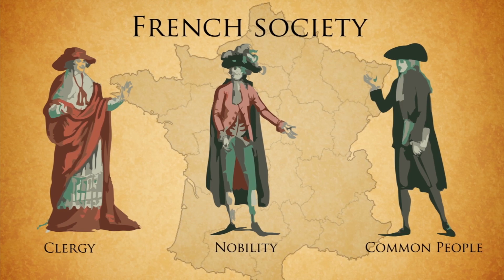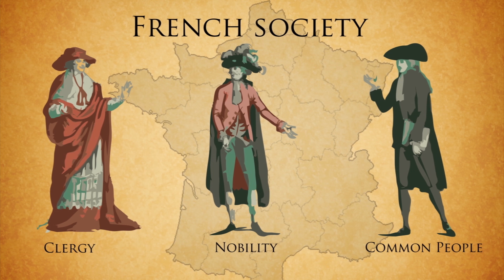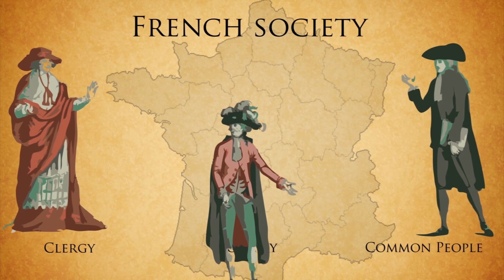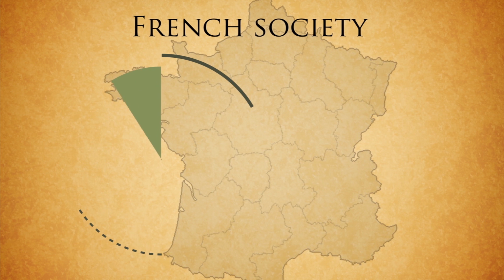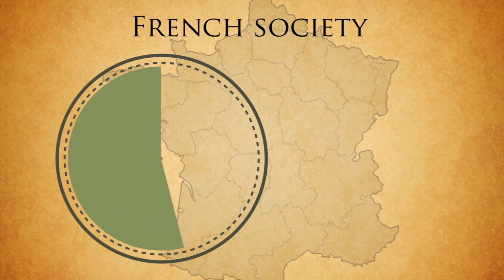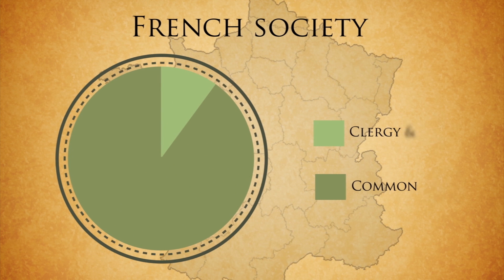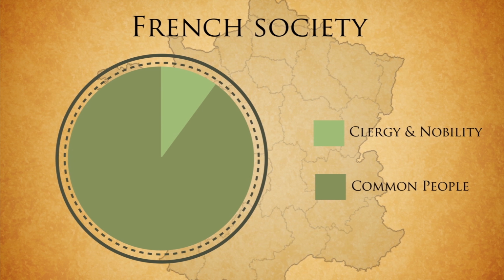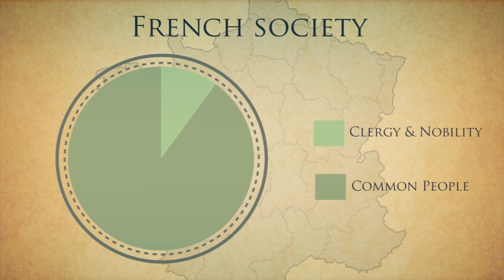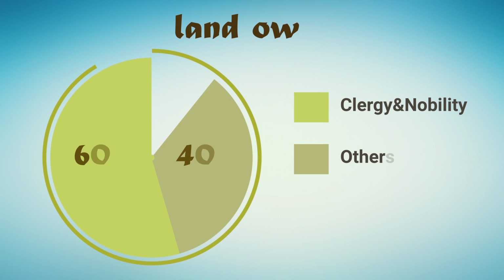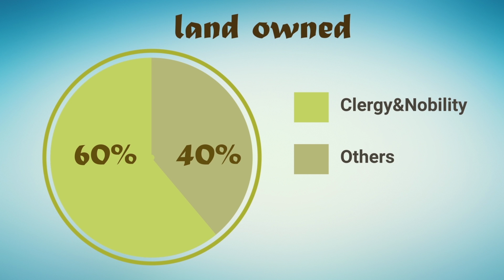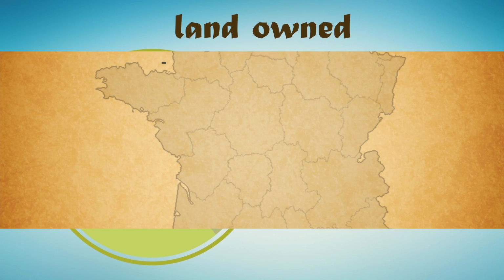French society in the 18th century was divided into three estates: clergy, the nobility, and the common people, commonly called the first, second, and third estates. The clergy and the nobility were 10% of the population but possessed 60% of the land. The third estate was 90% of the population but possessed only 40% of the lands.